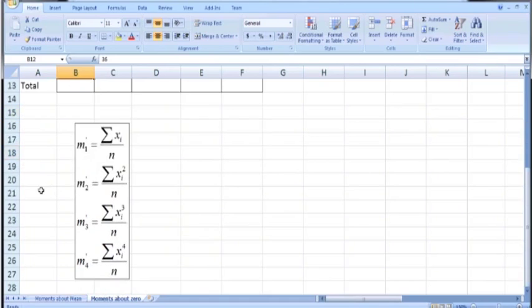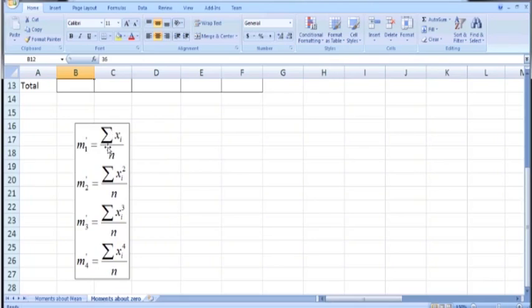So here are the formulas. m1 dash is summation xi over n, m2 dash is summation xi square over n, m3 dash is summation xi cube over n, m4 dash is summation xi 4 over n. Note that here I have not used the range of i below the summation and above the summation. Why? Because this formula is very simple to use.